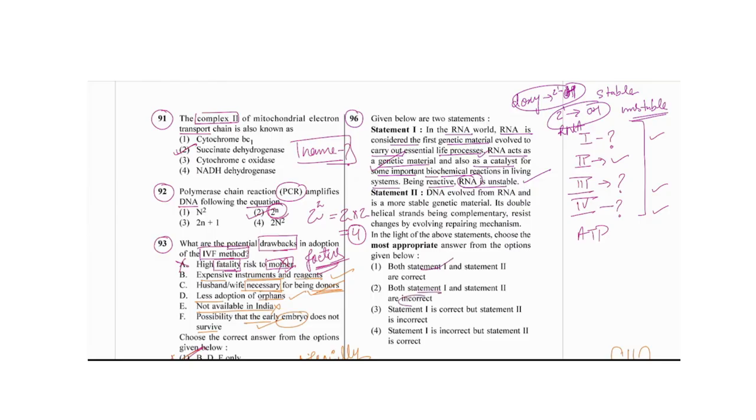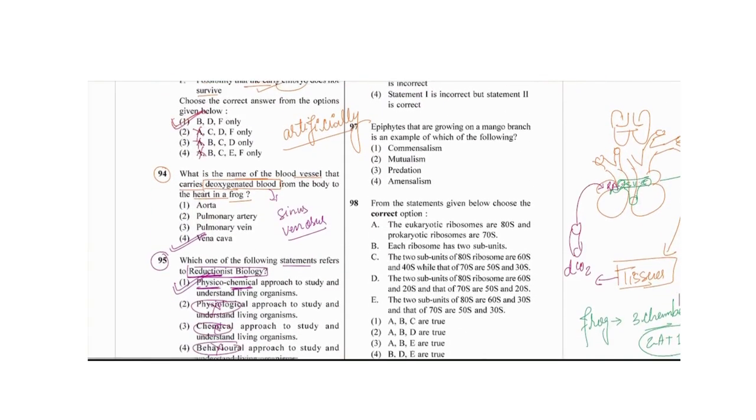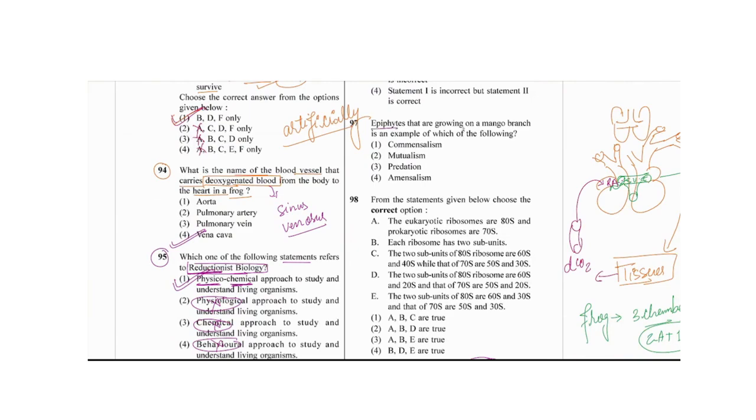Next, DNA evolved from RNA and is a more stable genetic material. Yes, as I told you, its double helical strands, being complementary, resist changes by evolving repairing mechanisms. Absolutely correct, so both statements are correct. The next question: the epiphytes growing on the mango branch are an example of which of the following? That is a memory based question; we should know that it is commensalism.